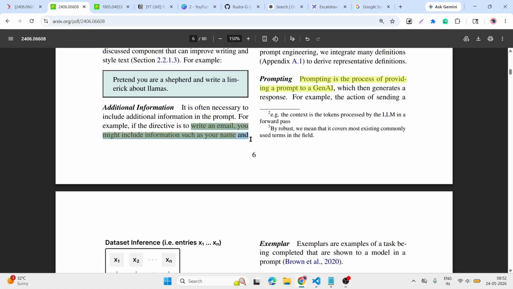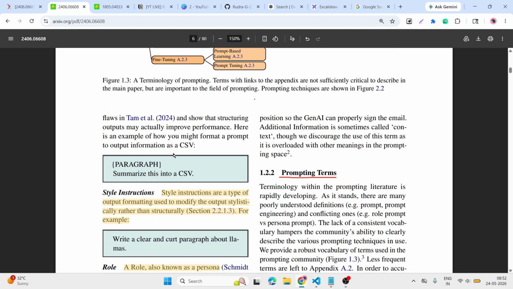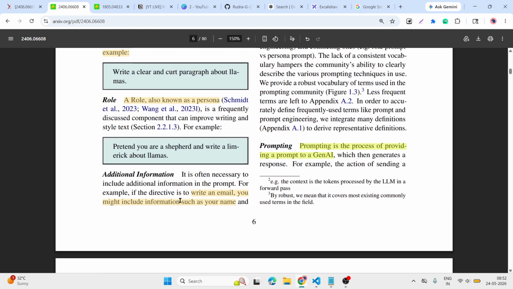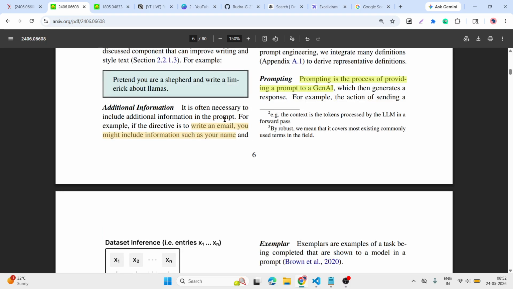Then the additional information. If we are giving one example, give me an email to my senior to complete this task, and we want to schedule a meeting on this date. If we provide this context, then it can understand. But now we have MCP, we can connect with Gmail and automatically sync with all of this. This is the advanced version of prompting.